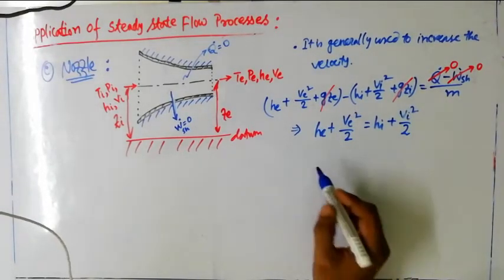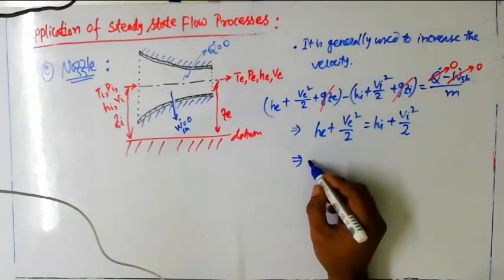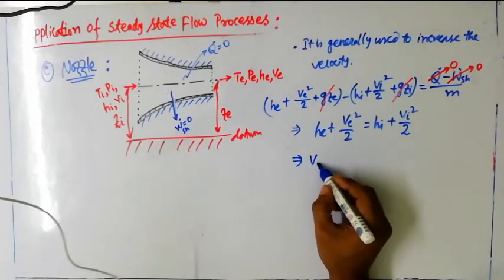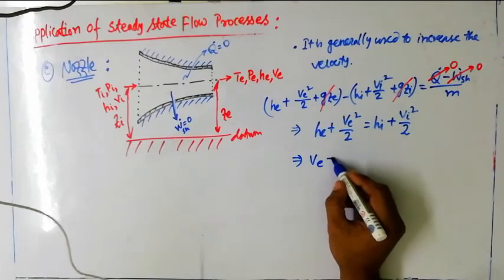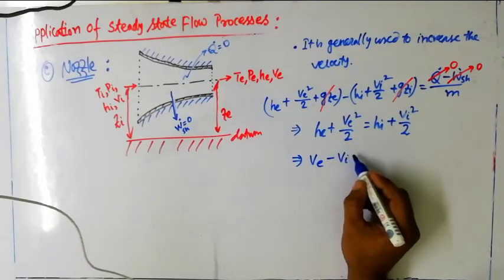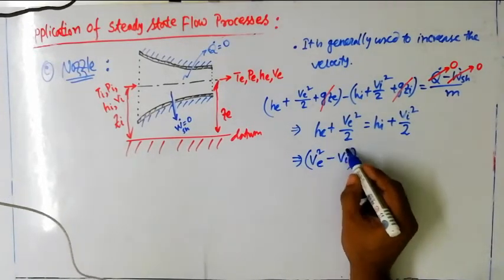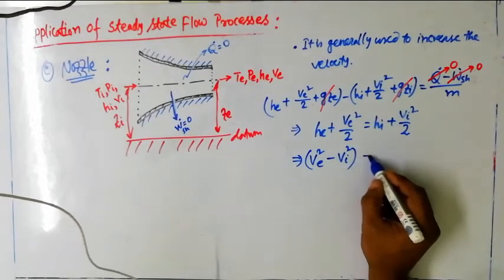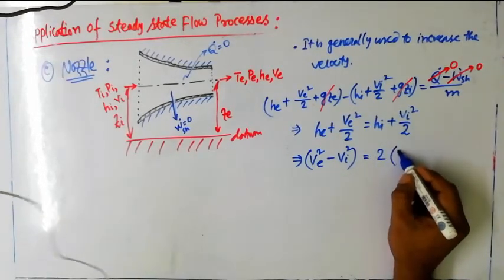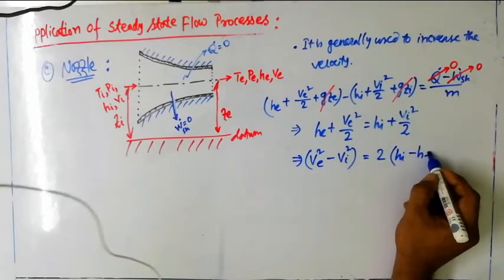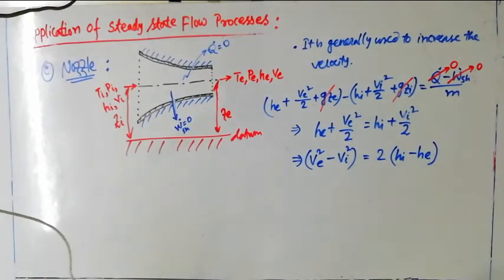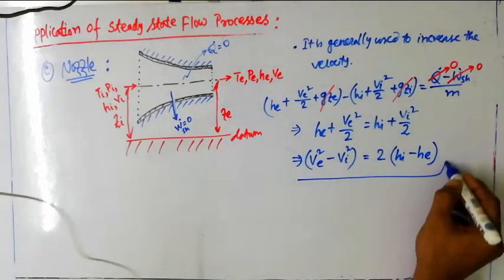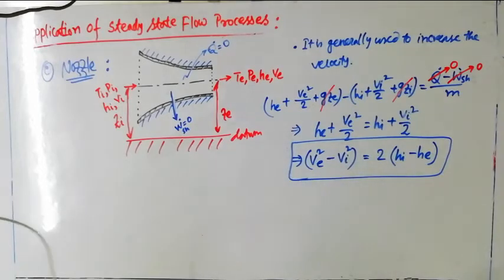Okay, if we switch the right hand side and left hand side, it looks like this: Ve square minus Vi square equals 2 times Hi minus He. This equation is valid for our nozzle. What does this mean?